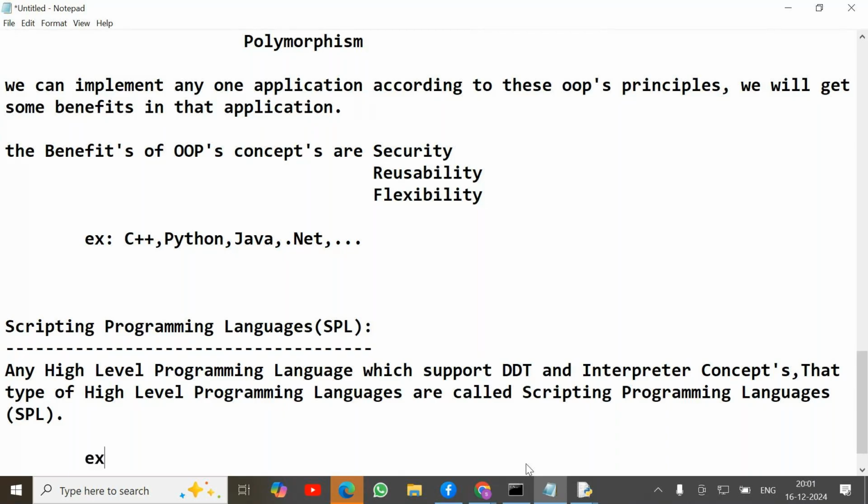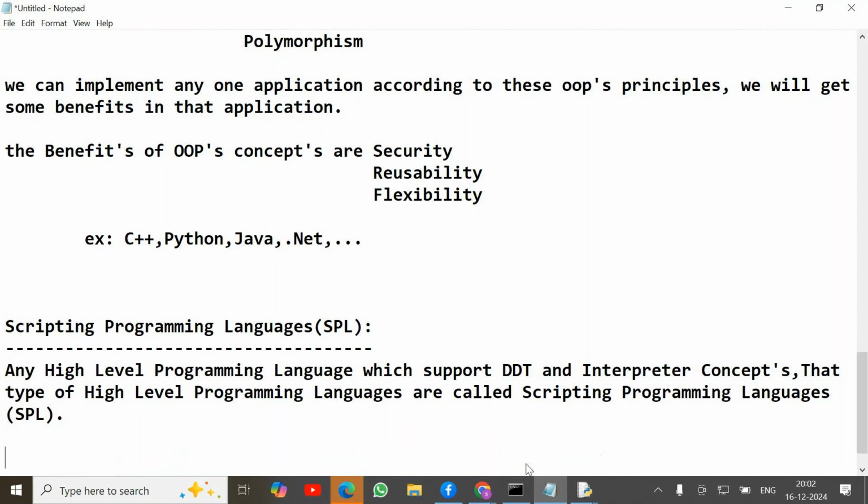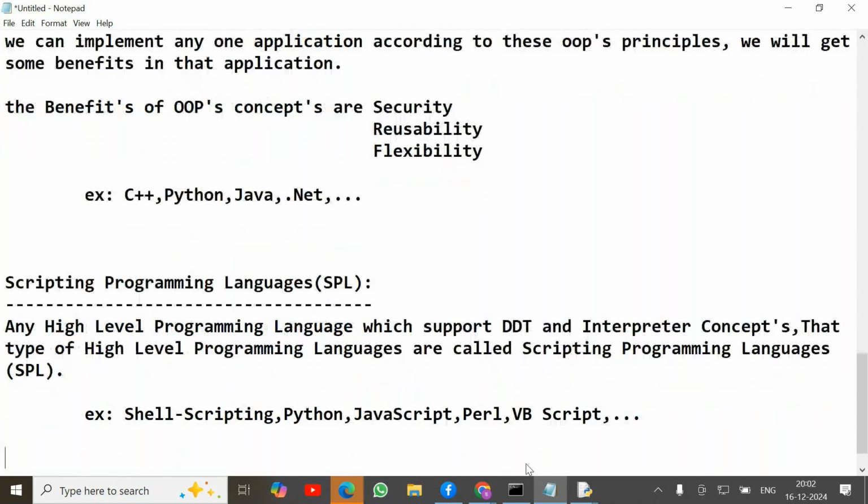Best examples: Linux shell scripting, Python, JavaScript, Perl scripting, VB script, and etc. Later I'm explaining what is meant by dynamic data type and what is meant by interpreter. Any high level programming language which supports these two concepts, those languages we are simply calling scripting programming languages.